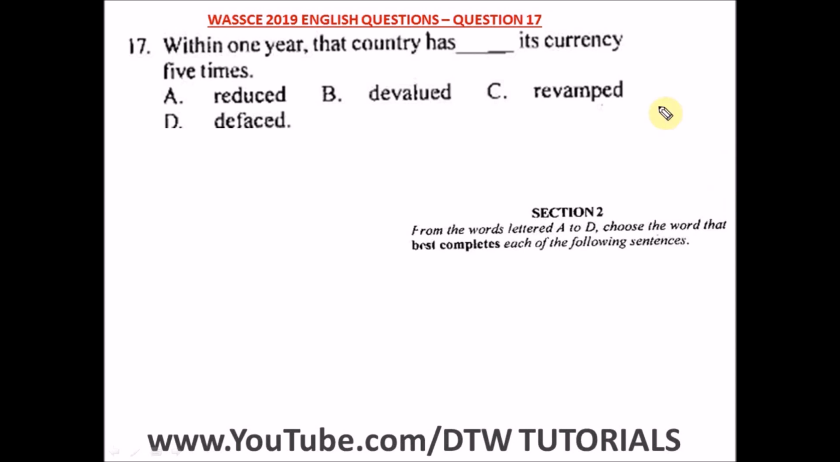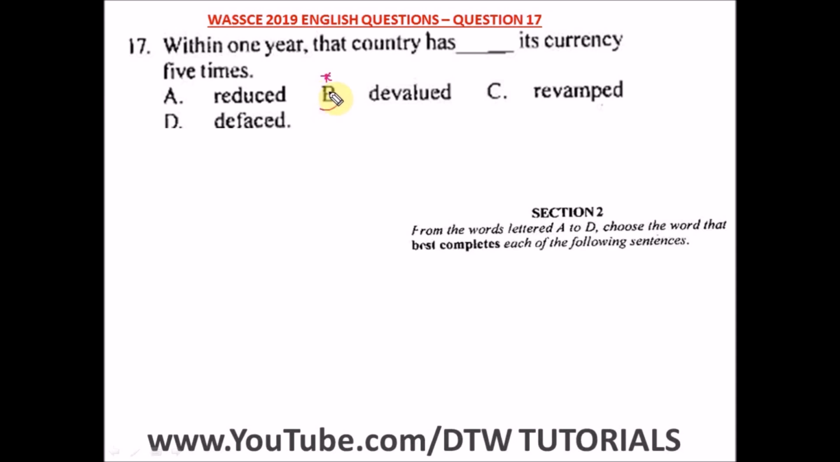It says within 1 year that country has dashed its currency 5 times. Here A says reduce, B says devalued. Devalued, you can only devalue or revalue a currency, so I would put this option at heart, but let's go forward. C says revamped. D says deface. No. So the best word that will complete this sentence is what? Devalued. What a country can do to its currency is either devalue it or revalue it. Right now in Nigeria, I think some few weeks back, the CBN devalued our naira.